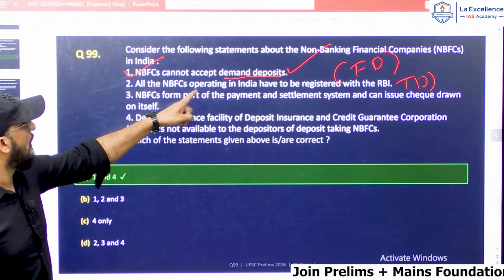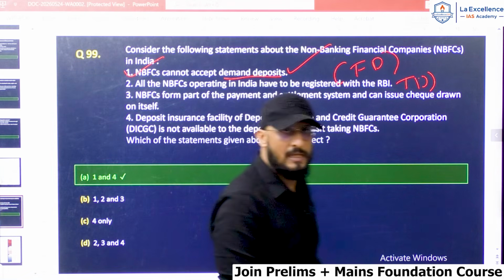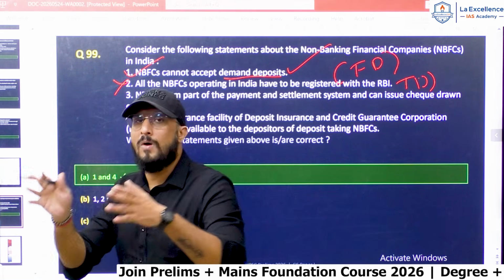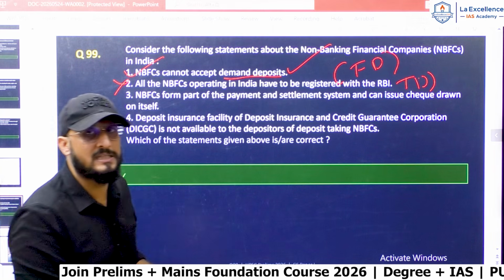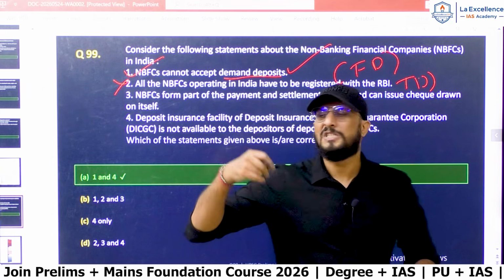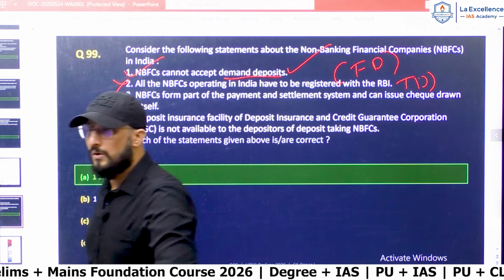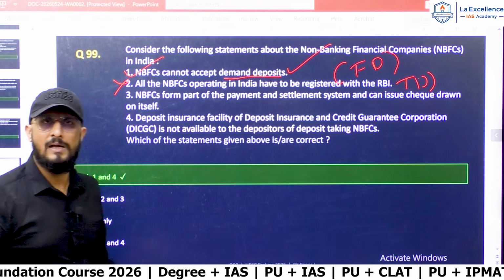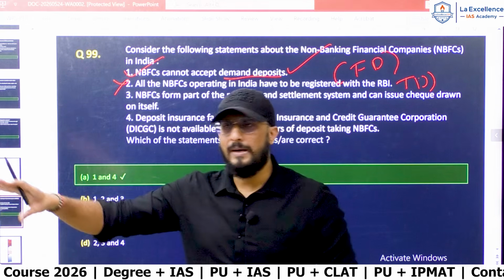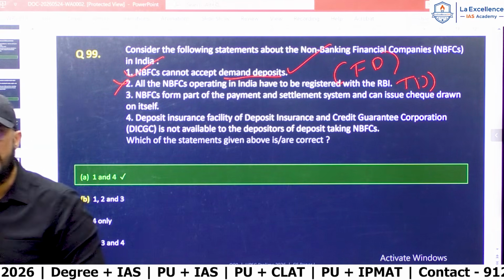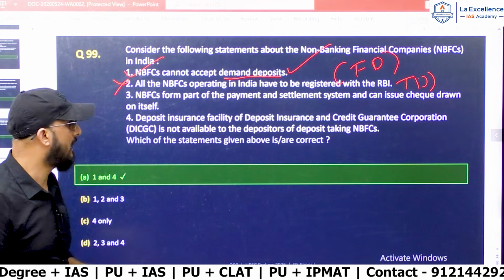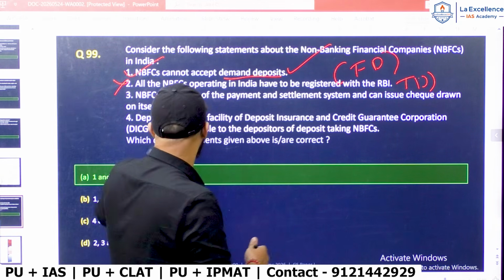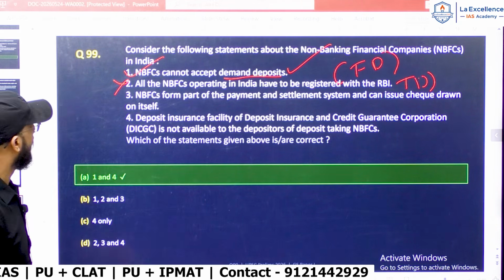All the NBFCs operating in India have to be registered with the RBI. No, this is wrong. There are many small NBFCs which are not registered under RBI. For example, a small neighborhood financier is an NBFC. A small chit fund which is run by a neighborhood uncle or auntie is nothing but an NBFC. They are not registered under RBI. So statement 2 is wrong.